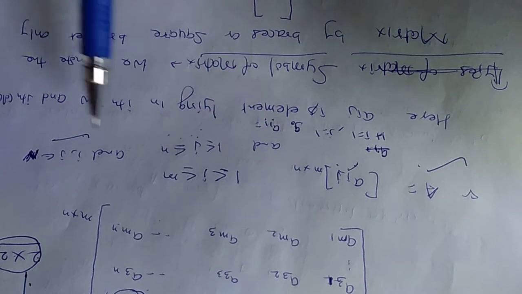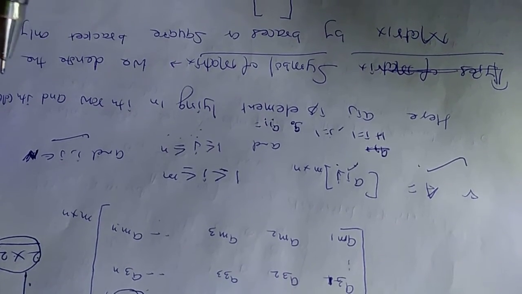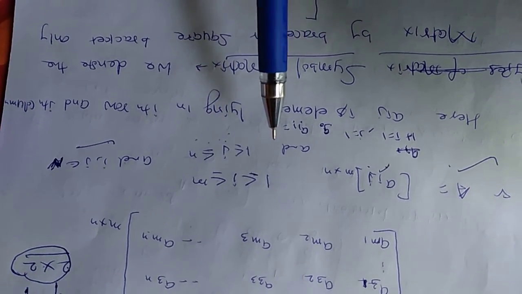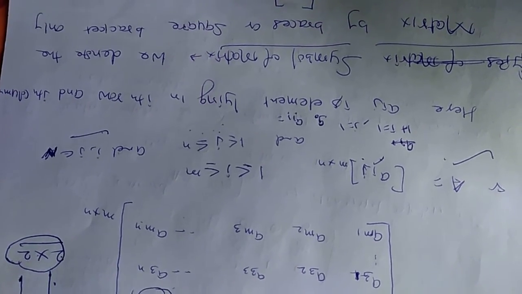where m and n are not equal. When m and n are not equal, then it is a rectangular arrangement. When m and n are equal, then we say that it is a square matrix.